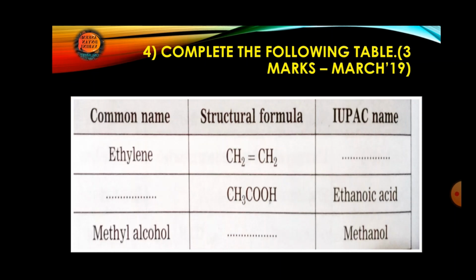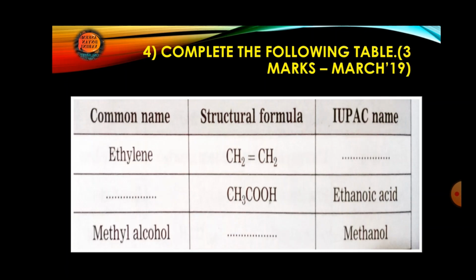Complete the following table. This question has been asked for 3 marks, March 2019. As I told you students, when I was explaining this table, you have to go through this table. It will be beneficial for you for any type of question, whether that question will be for 2 marks, 3 marks, or even 5 marks. It depends on how many blanks they are going to leave for you to fill up. So here there are 3 blanks. It means it will be for 3 marks.